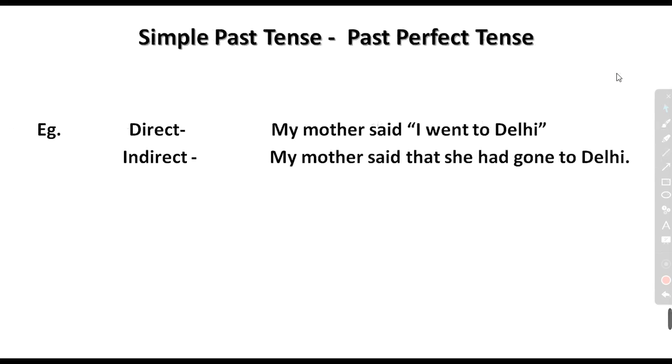If the statement is in the simple past tense, then what do we have to do? Simple past tense becomes past perfect tense. Same here: my mother said, I went to Delhi. It is written in direct. We will make it indirect, like my mother said that she had gone to Delhi.